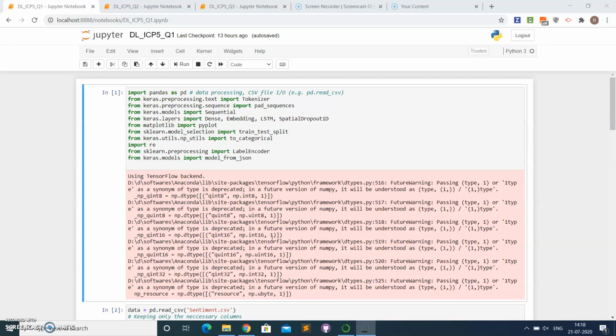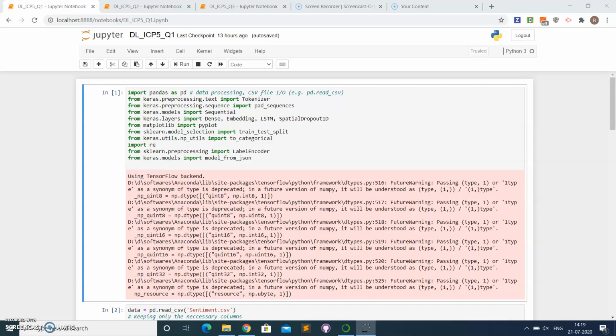This ICP is about sentiment analysis using an LSTM network. The goal of this ICP is to get a basic understanding of the working of LSTM and also the different types of RNN, and to perform the sentiment analysis for the given code. For this, the software that I used is Python 3.7 as well as Jupyter Notebook.